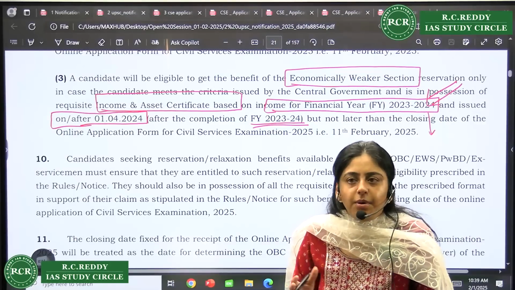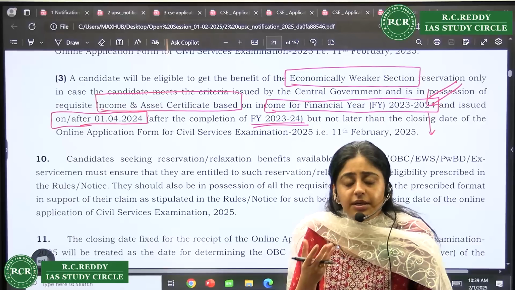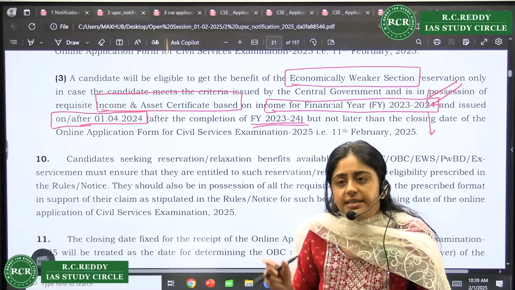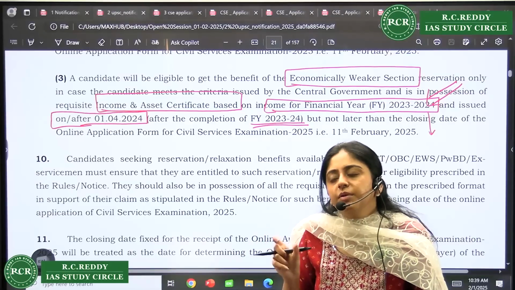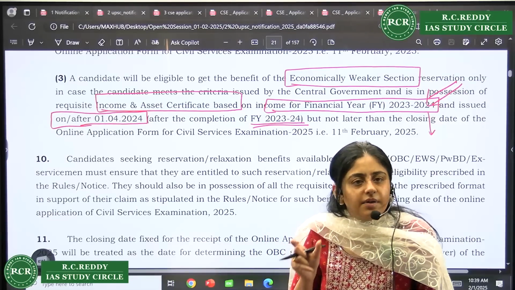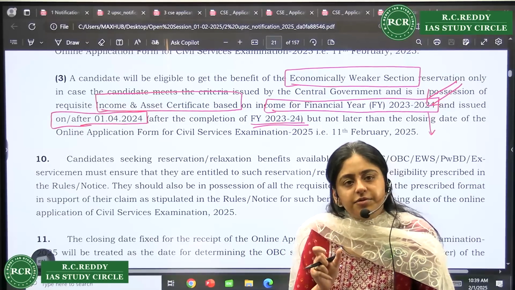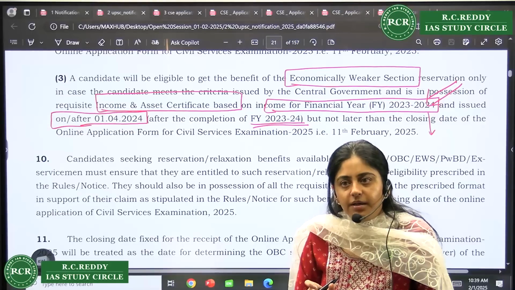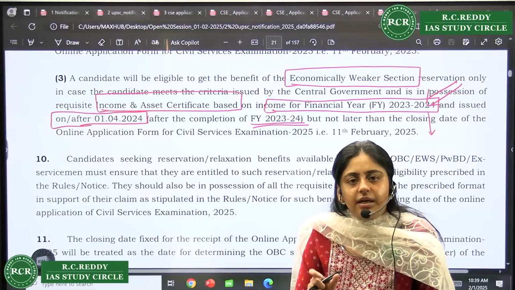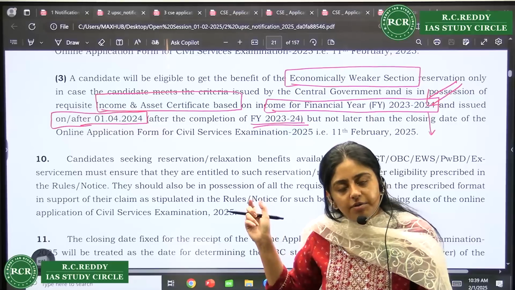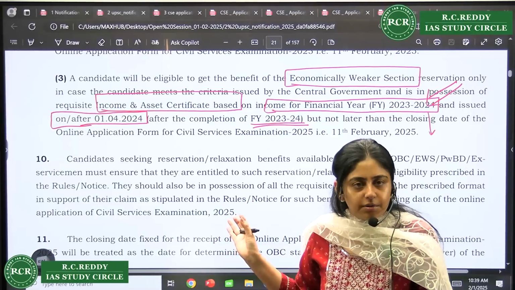For General, anyhow, there is no documentation required, but for your OBC, SC, ST, right, and your EWS, you have to be very, very careful. Otherwise, it will be declared as a fraud on UPSC, right? Your candidature will get cancelled. So be ready with the required documents. You have to anyhow upload them here.